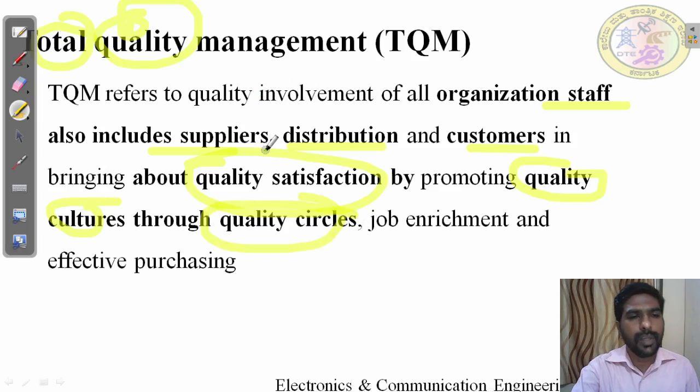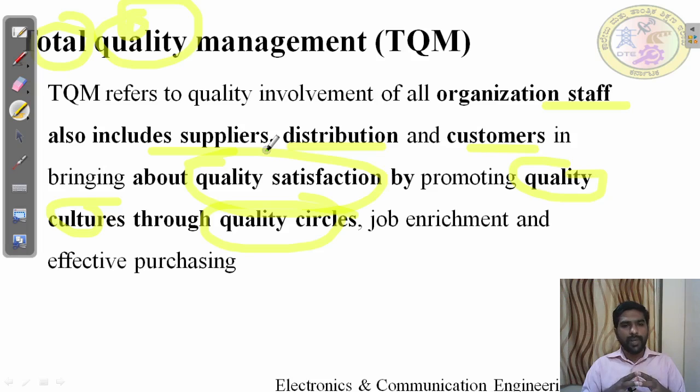TQM means everyone is involved: employees, distributors, suppliers and customers who are going to use the product. They will involve and bring about quality satisfaction by promoting the quality culture through quality circle.